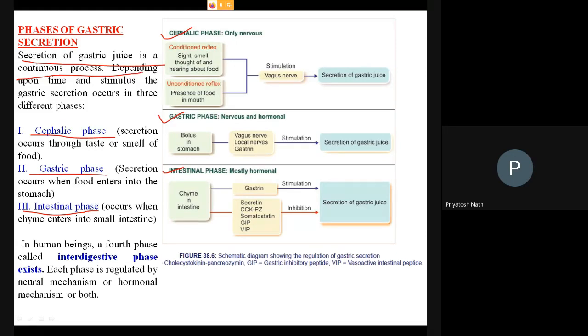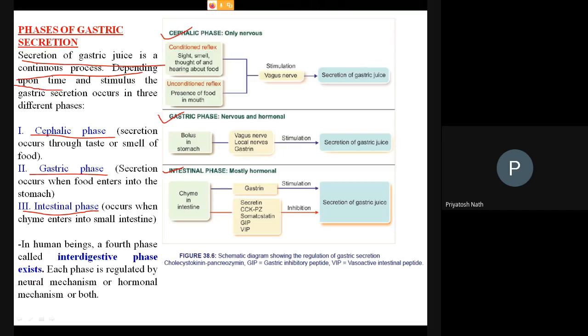Secretion of the gastric juice is a continuous process. Continuously there is secretion, but the rate varies. Sometimes the secretion is less, sometimes it is more. When you are taking food, obviously there must be more secretion than the normal time, because food is there in the stomach, so you have to digest. For digestion you need gastric juice, enzymes, etc. But normally when your stomach is empty, the secretion will be less. So secretion of the gastric juice is a continuous process.